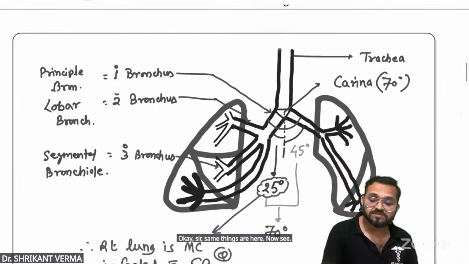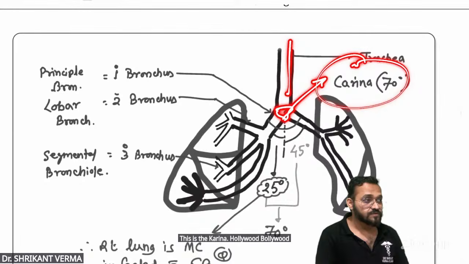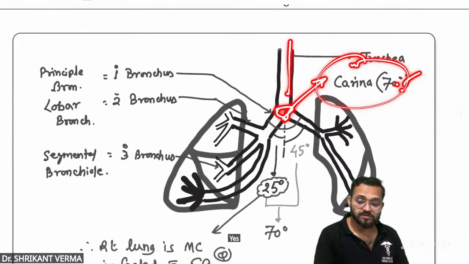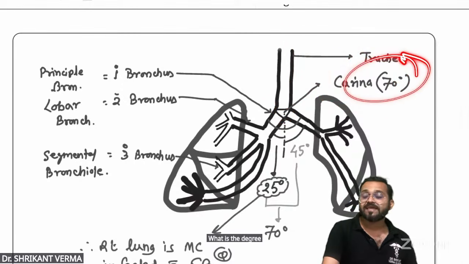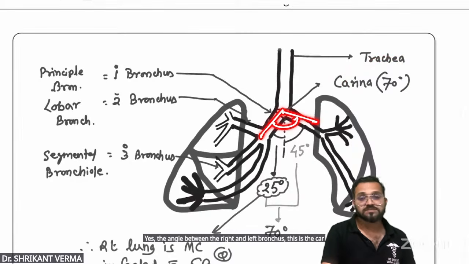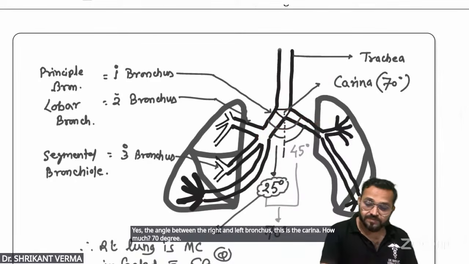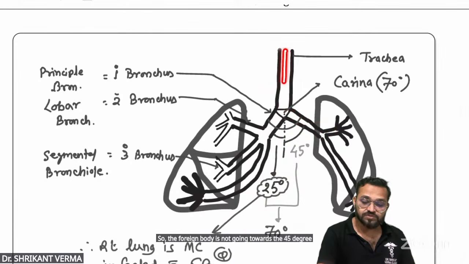Same things are here. Now see, sir, this is a trachea. This is the carina. Hollywood, Bollywood, Tollywood, all eyes from the anatomy. Yes, now you are aware, where did the name Kareena Kapoor come from? It came from this carina. Are you getting? What is the degree of the carina? 70 degree. Yes, the angle between the right and left bronchus, this is the carina. Now, right bronchus is straight, left is oblique. So the angle between the right bronchus and the midline, it is only 25, while the left is 45. Are you getting? So the foreign body is not going towards the 45 degree. It is going towards the 25 degree.